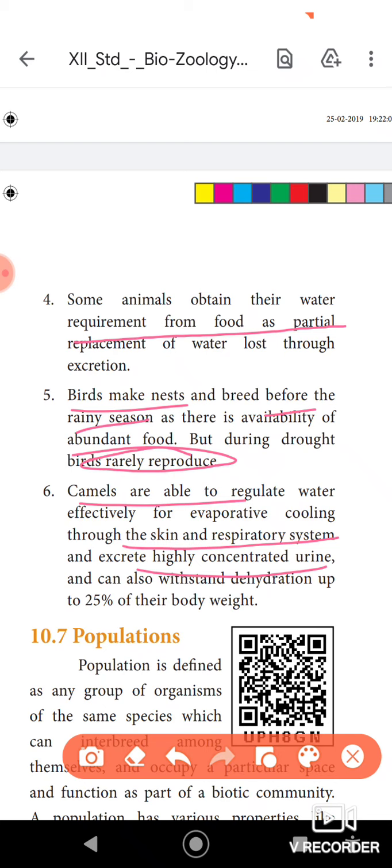So these are some of the adaptations seen in terrestrial and aquatic animals. So that's all about the adaptations. I think it's enough for today's class. By the next class we will learn the remaining topic called populations, and we will complete this chapter. See you all in the next class. Thank you.